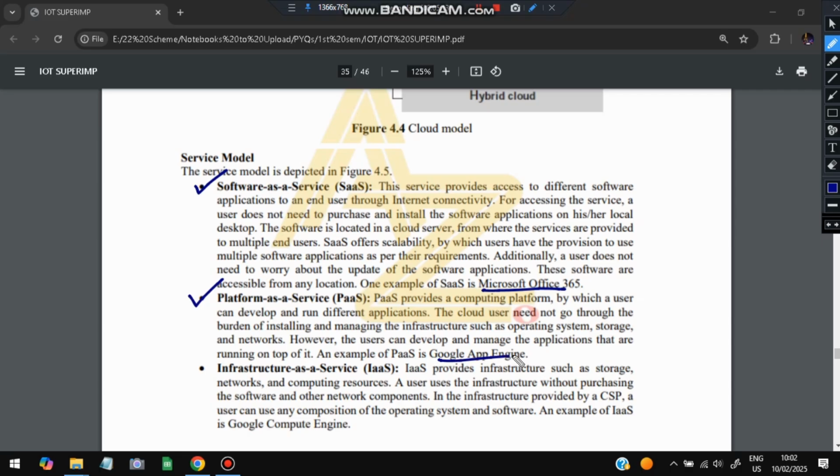Like for example, Google App Engine. This is a platform which we can use in the cloud. Okay, so the platform is given as a service. Third is the infrastructure as a service. The whole infrastructure is given. For example, Google Compute Engine. This is a whole infrastructure. Okay, and users can utilize the resources, and that is called infrastructure as a service.